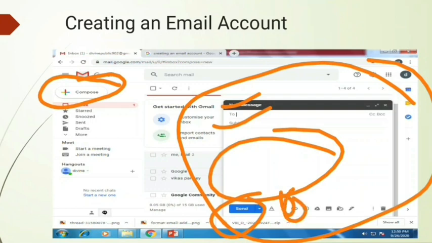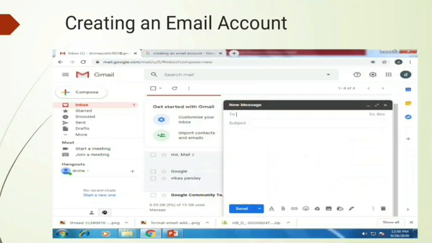Whatever email address you want to send a message to, write it in the place of the to. And the subject, suppose I am sending a photo, you will write in the subject, photo.